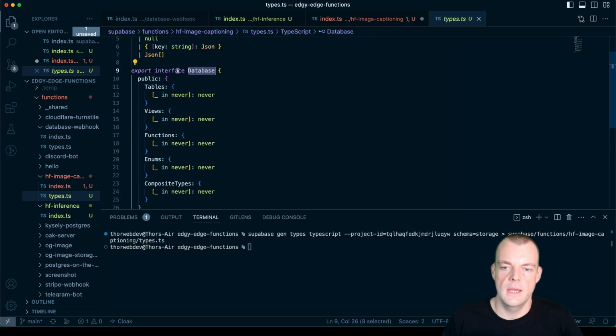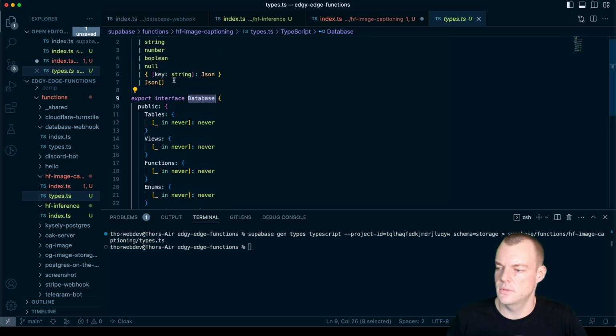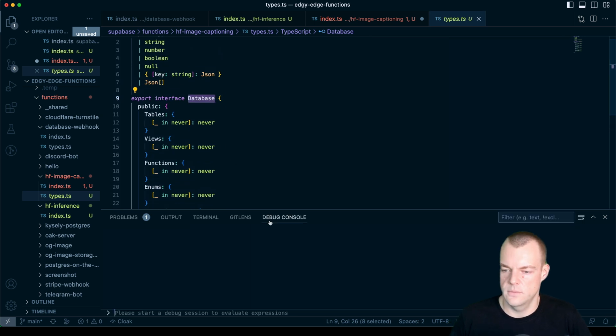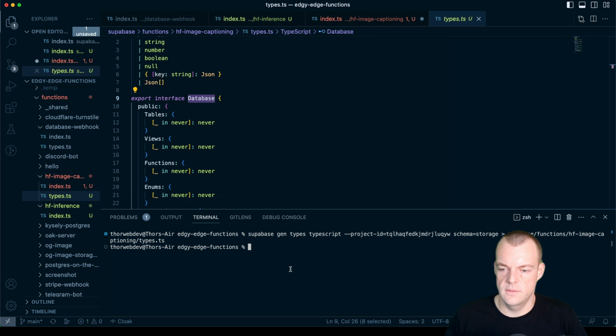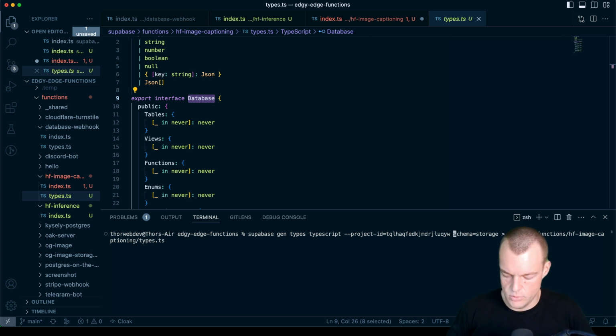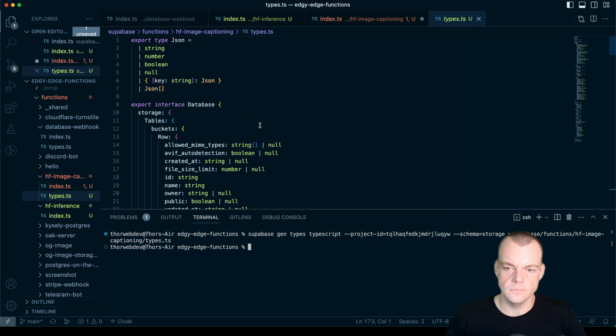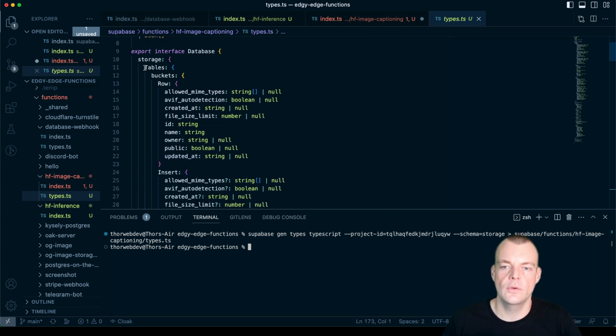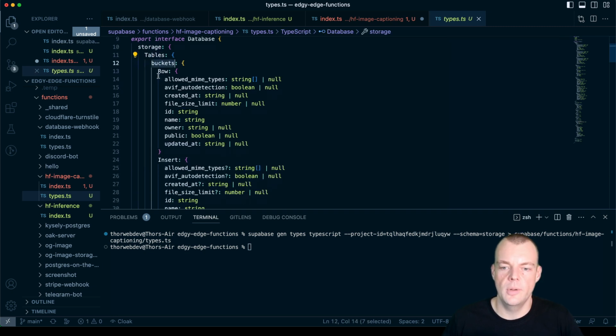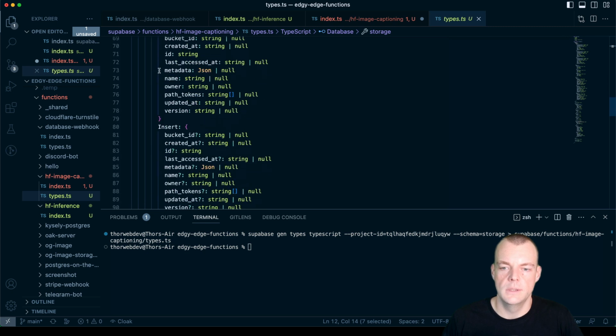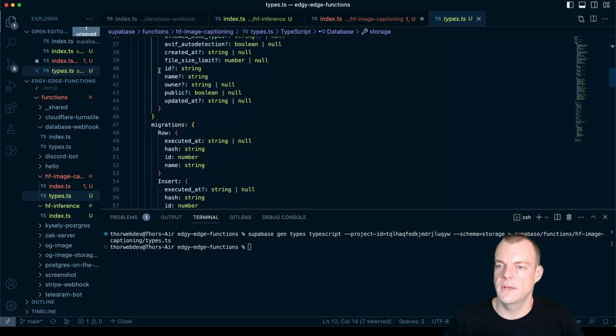And so what you can see now is we have our types.ts file database here. I did the flag wrong, sorry. Schema needs to be an input flag. Here we go. Let's try this again. There we go. And now we have our storage table, buckets, all of that good stuff in our objects.